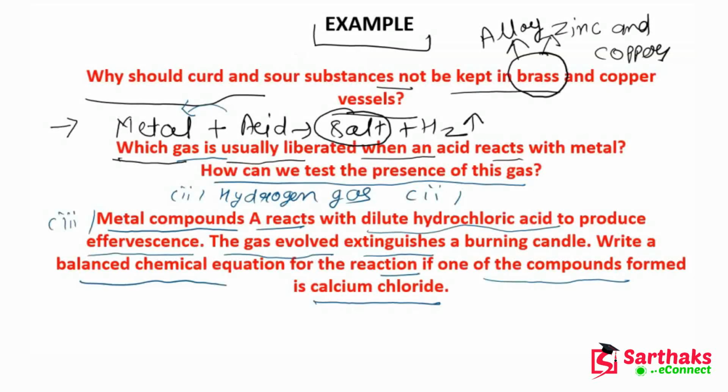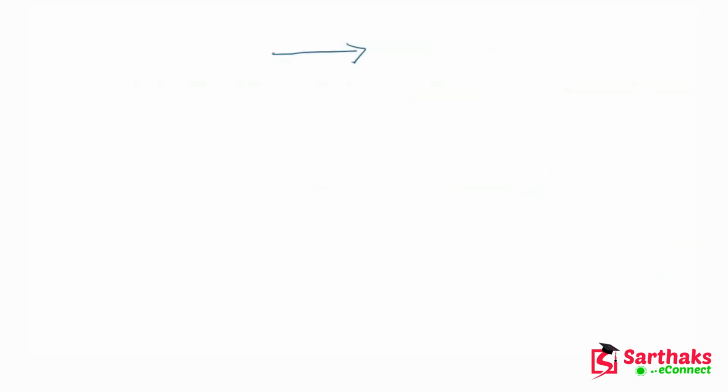So two hints are already given in this question. One of the products of this reaction is calcium chloride. What is the formula for calcium chloride? CaCl2.